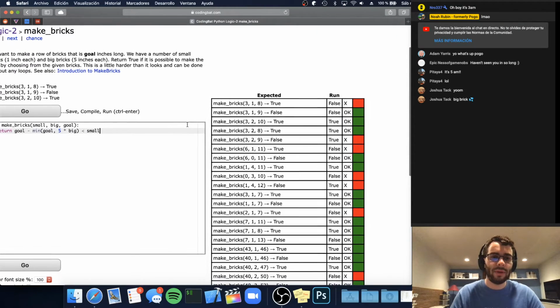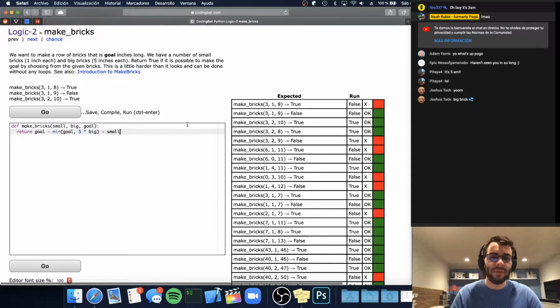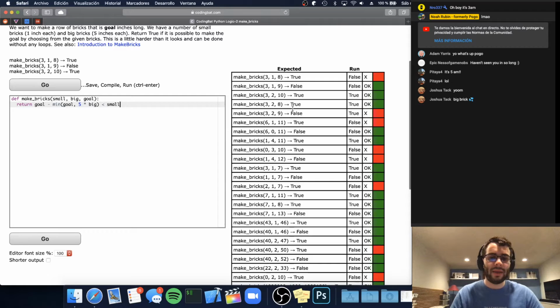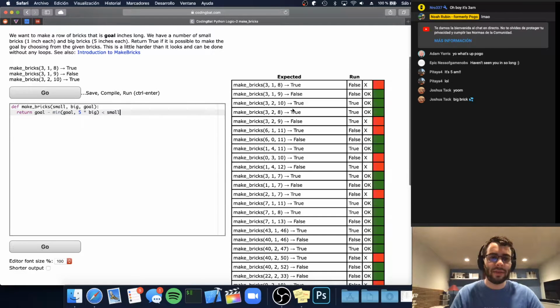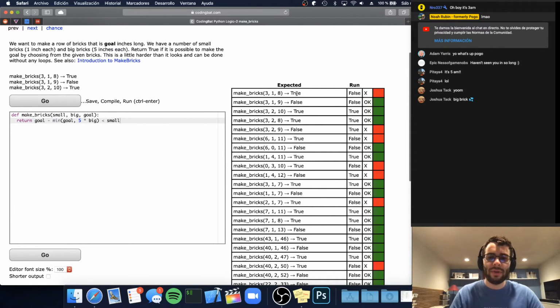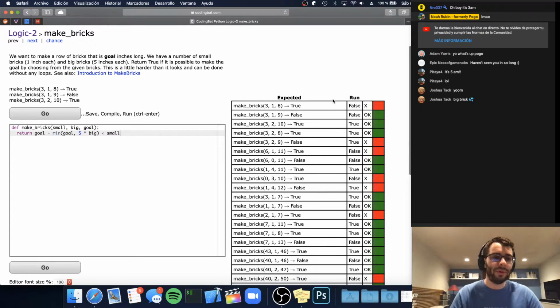what CodingBat looks like if you haven't done it before, you can see that it gives you a lot of test cases. There's a couple here, but it gives you a bunch of test cases over here. Gives you the expected output. It'll give you your output. If there's errors, it will show the errors, and then you can see your result. You can see if you got it right or not. And so let's go ahead and fix this now, because obviously it's not quite right.